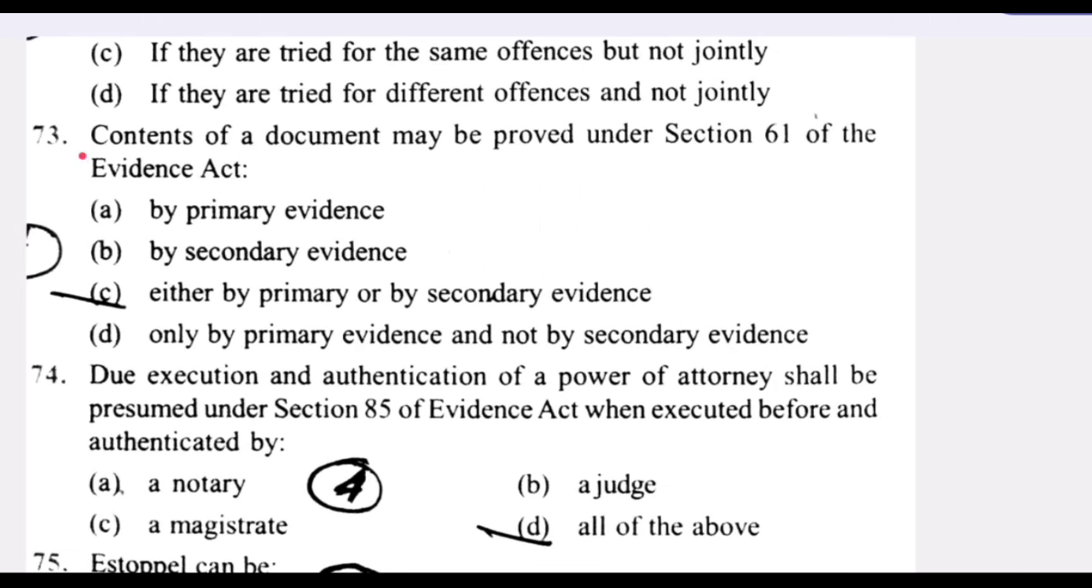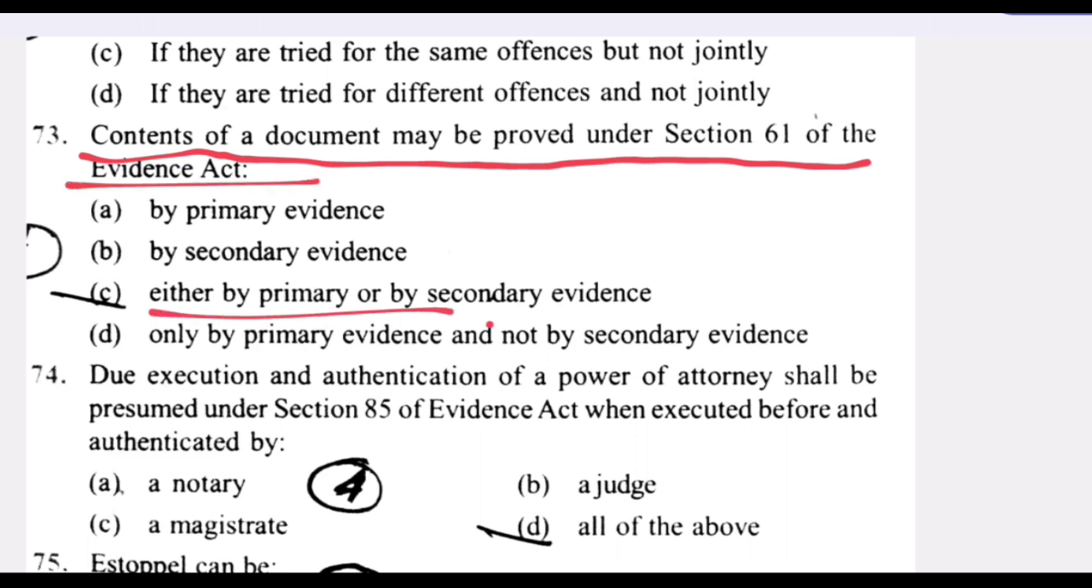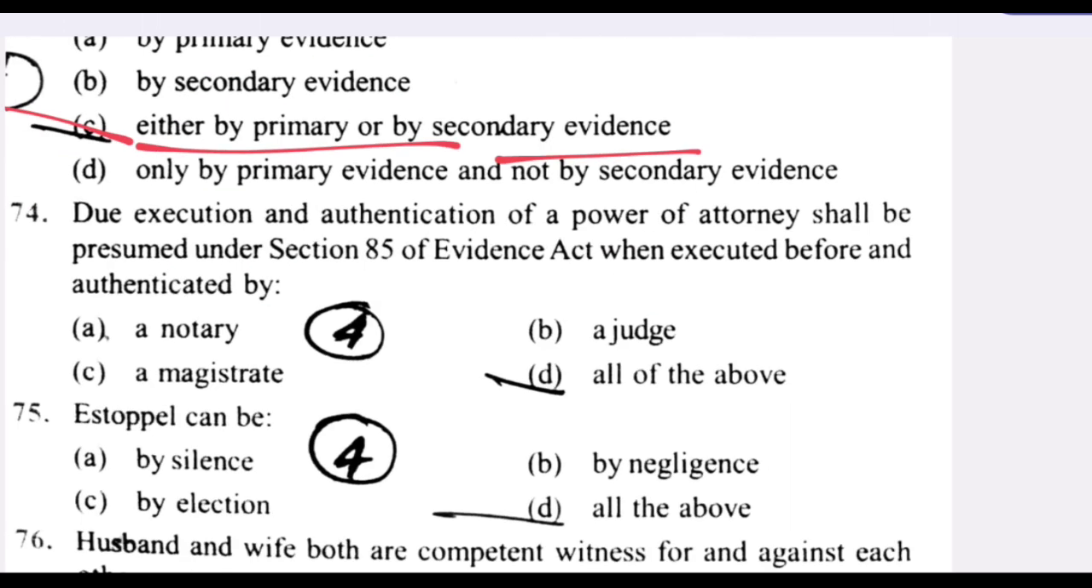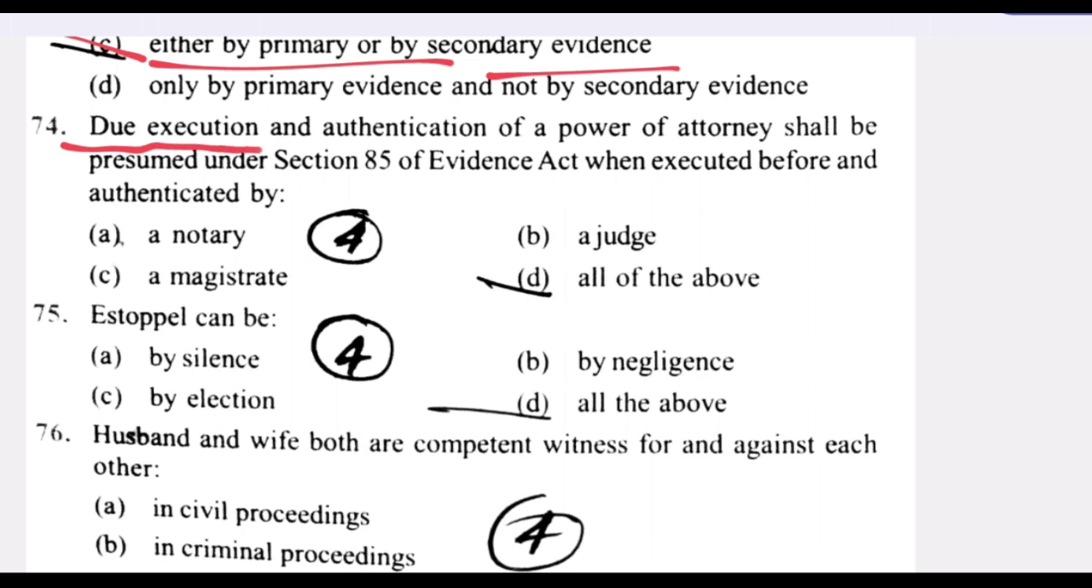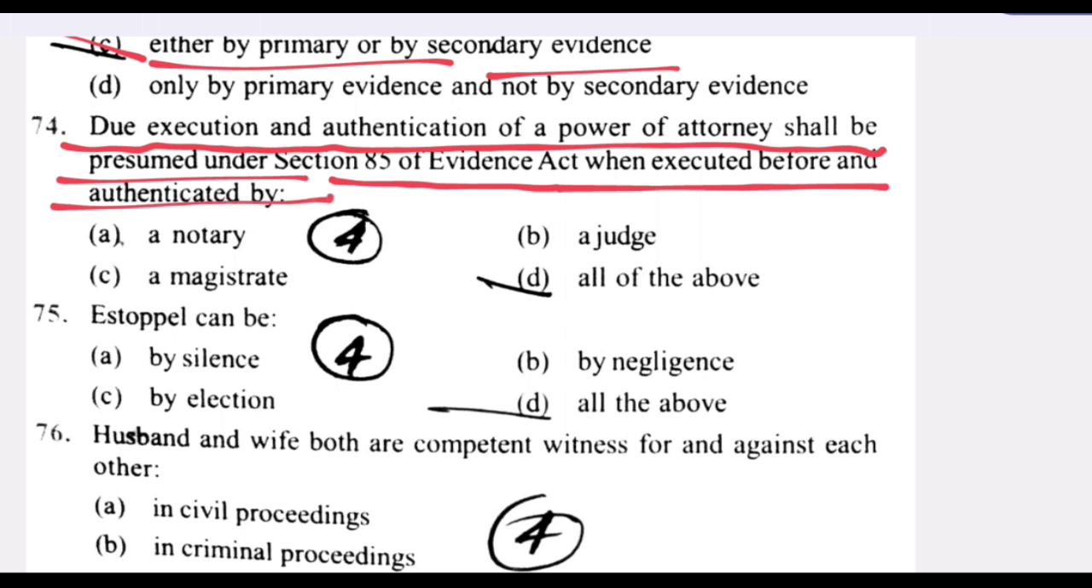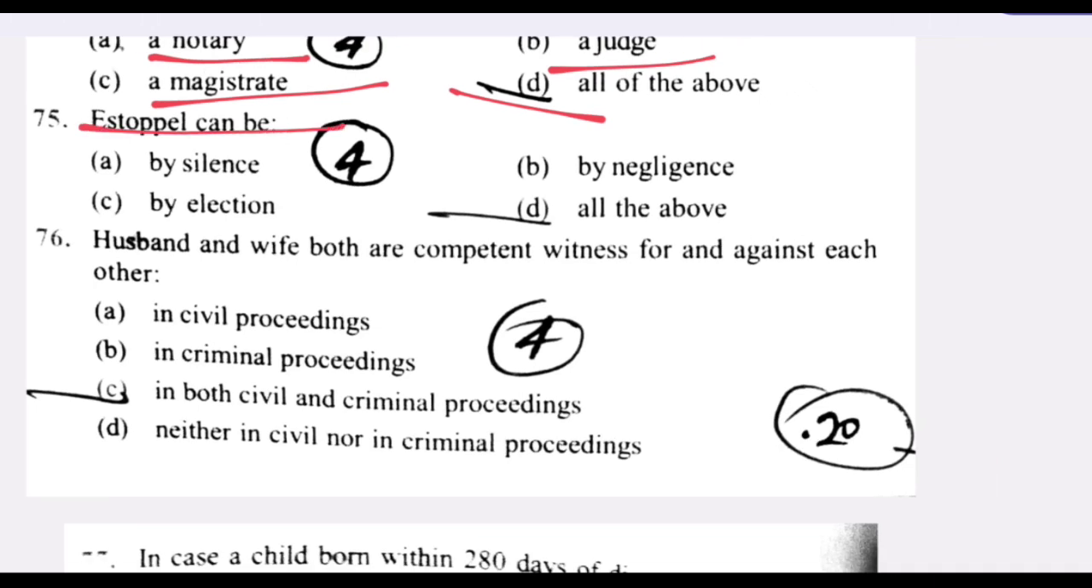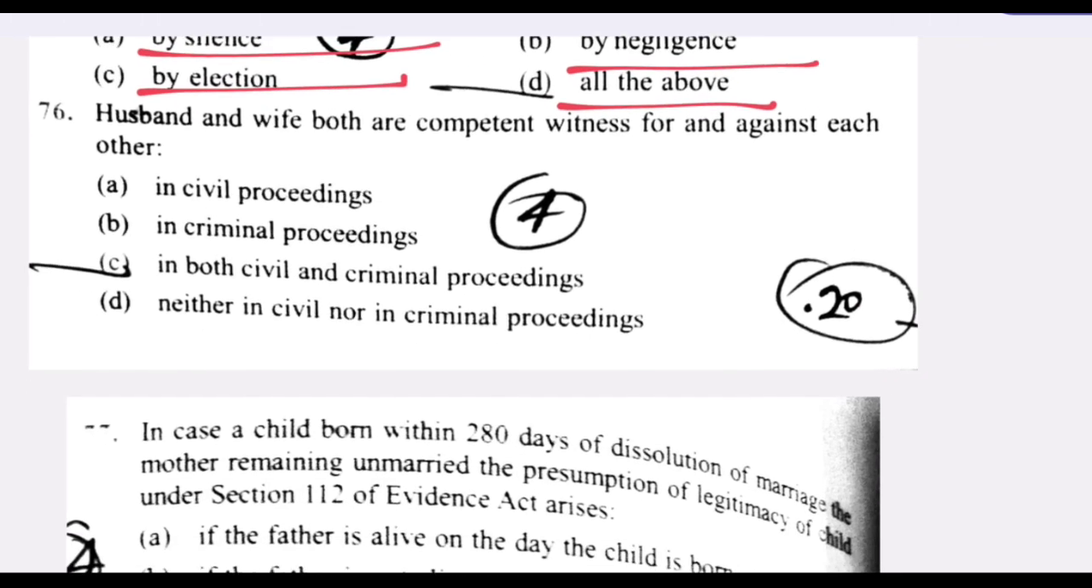Next question. Contents of a document may be proved under Section 61 of the Evidence Act, either by primary or by secondary evidence. C is the right answer. Next question. Due execution and authentication of a power of attorney shall be presumed under Section 85 of Evidence Act when executed before and authenticated by all of the above: a notary, a magistrate, a judge. D is the right answer. Next question. Estoppel can be all of the above: by silence, by negligence, by election. D is the right answer.